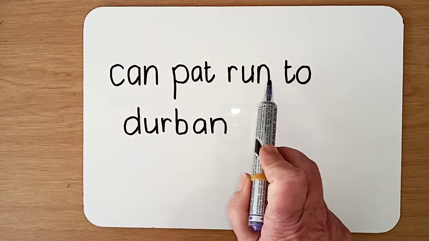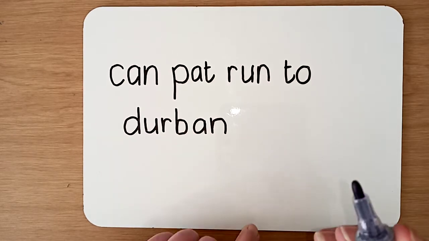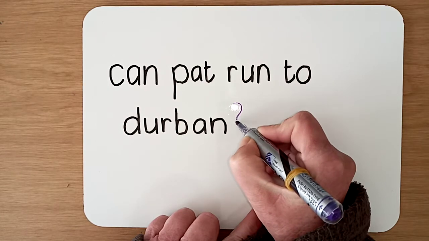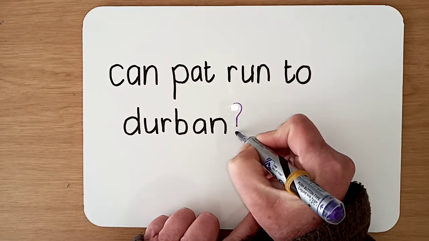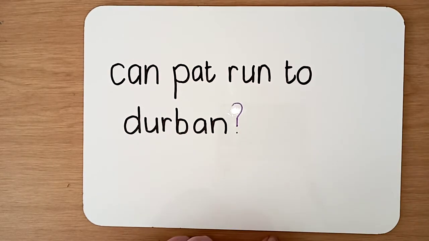Can Pat run to Durban? Now we have to answer that. We have to say yes, he can, or no, he can't, if we're thinking about Pat the pig. So because it has an answer, we know immediately that it is a question. So we can do that first. We can put a question mark at the end of it. Remember the little hook and coming straight down with a dot.